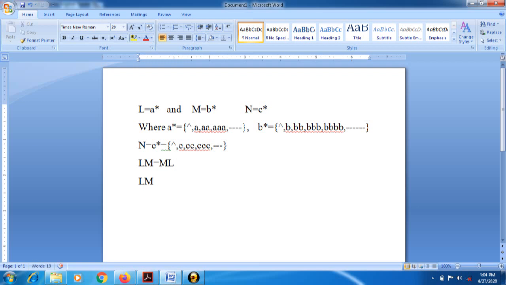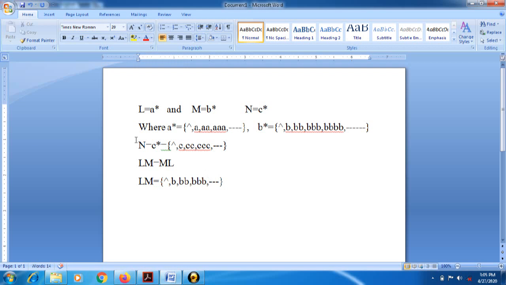Now see, how is it? I have taken here L and M, its set is null. Then we take this null with this null, it generates simply null. Then whenever we take this null with all these B's, it generates B, double B, triple B, and so on.